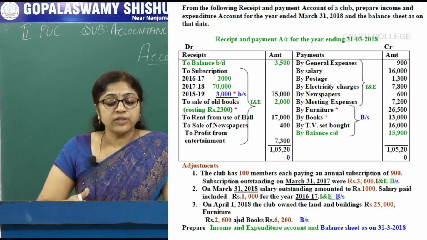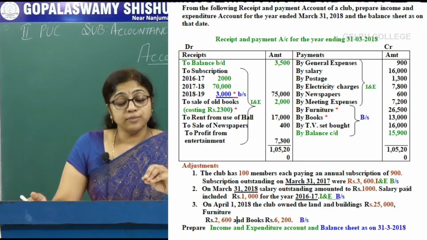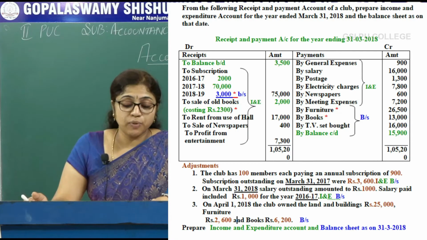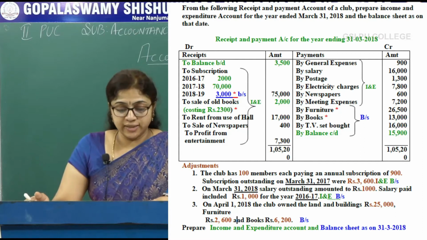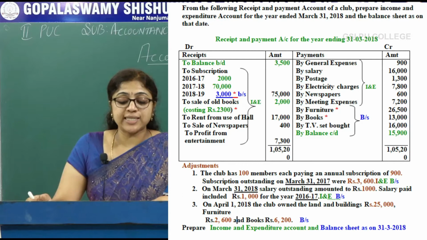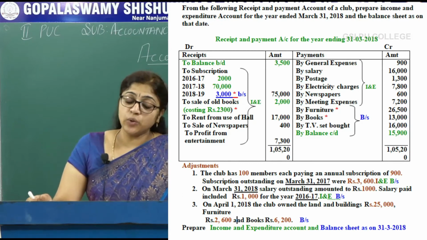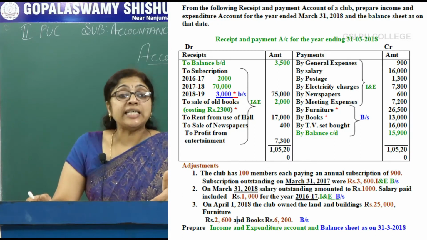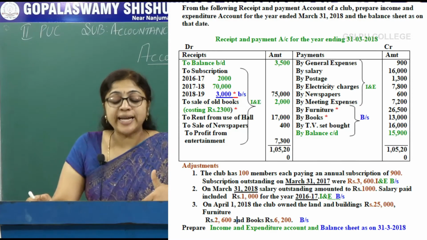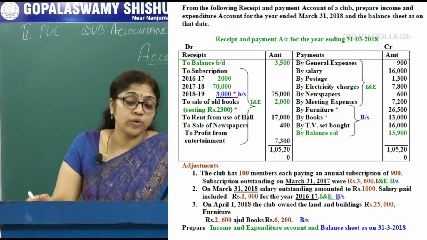So, on the debit side, to balance brought down, this is the cash balance brought down from the previous year. Next, to subscription: 2016-17 is related to the previous year, 2017-18 is related to the current year, and 2018-19 is related to the next year.